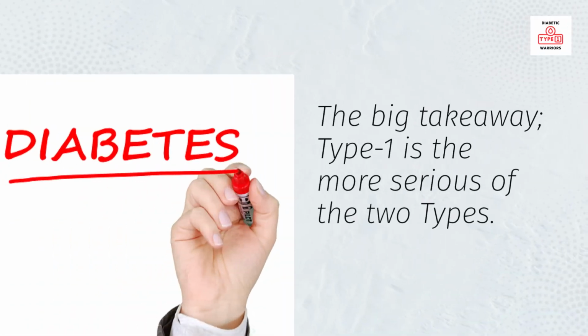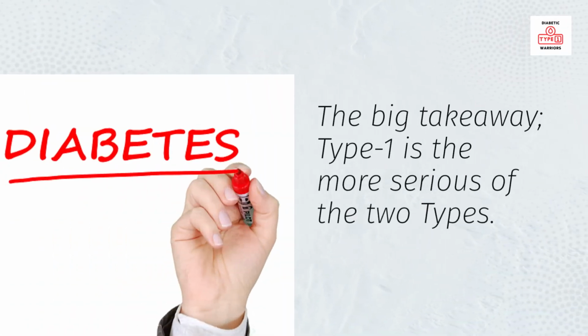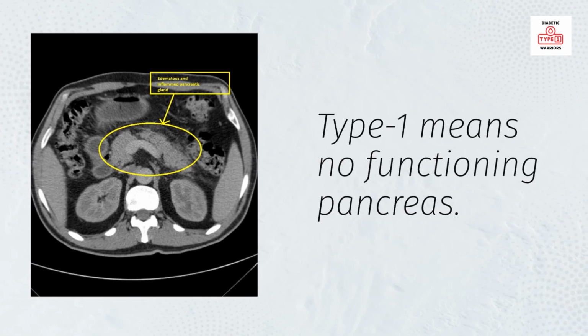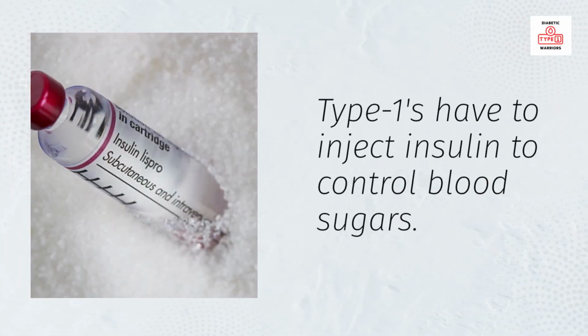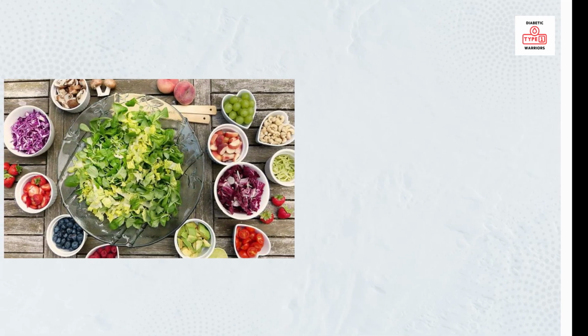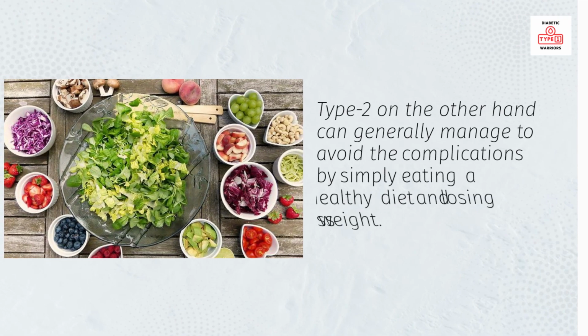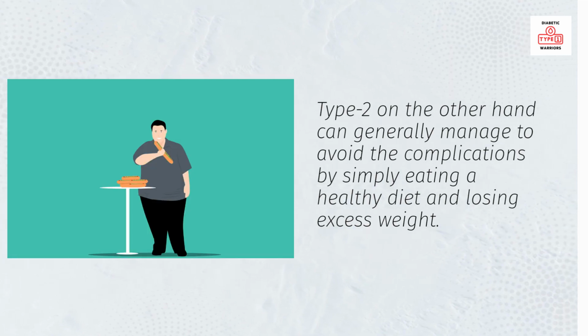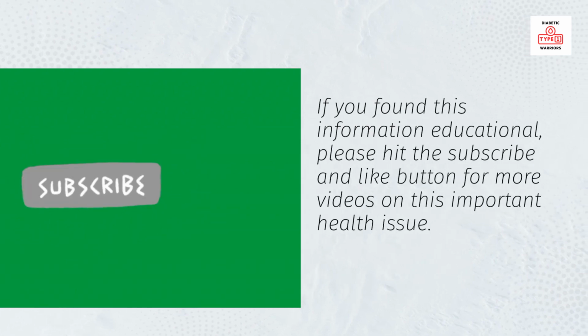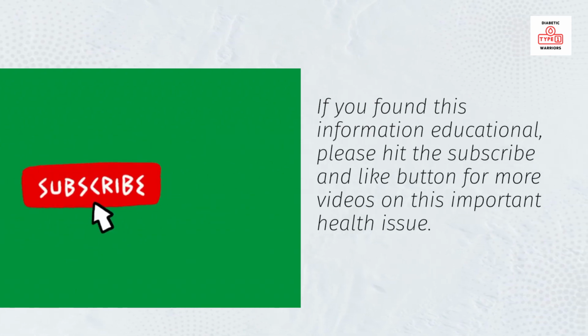The big takeaway: type 1 is the more serious of the two types. Type 1 means no functioning pancreas. Type 1s have to inject insulin to control blood sugars. Type 2 on the other hand can generally manage to avoid the complications by simply eating a healthy diet and losing excess weight.